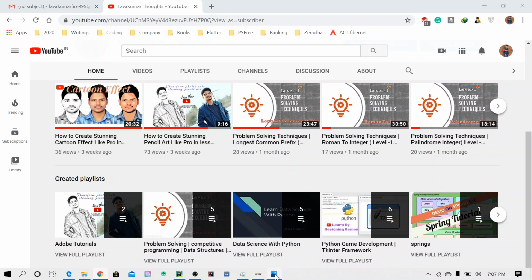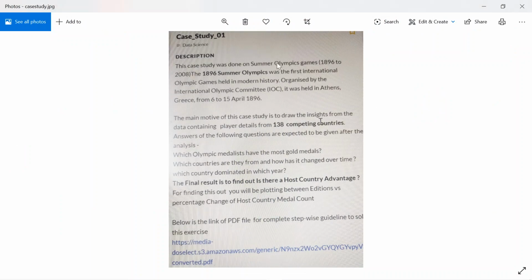So okay, this is the case study I got in the exam. They gave some Summer Olympic database, from the 1896 Summer Olympics. The main motive is to draw insights from the data containing player details of 138 competing countries. Our main motto is to generate the insights, and they asked me to generate these kinds of various questions. So this is the PDF. We need to refer to the question description.